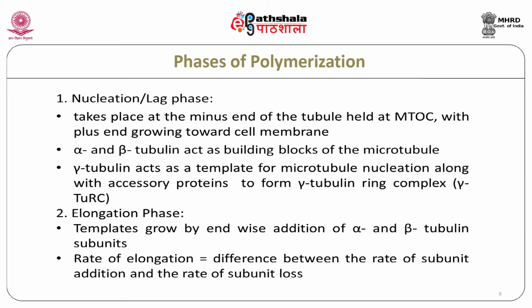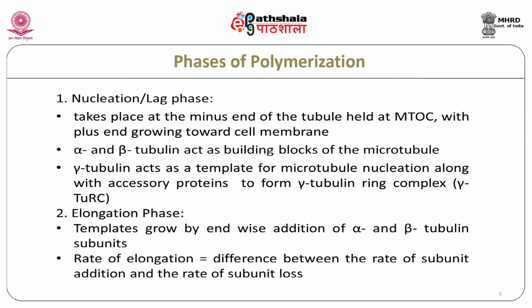Alpha and beta tubulin act as the building blocks of the microtubule, while gamma tubulin plays an important role in microtubule nucleation, along with some other proteins, to form the gamma tubulin ring complex. This tubulin ring complex therefore acts as a template for nucleation of a microtubule with 13 protofilaments.